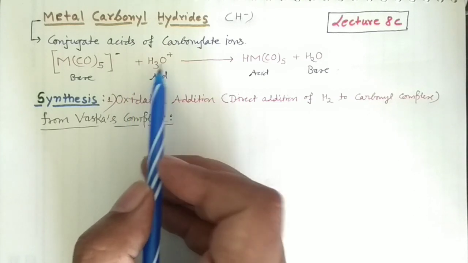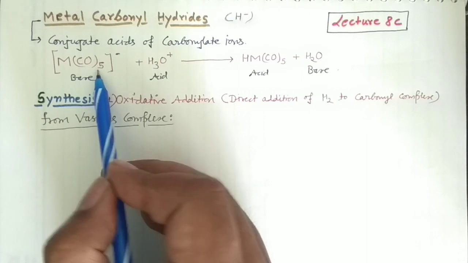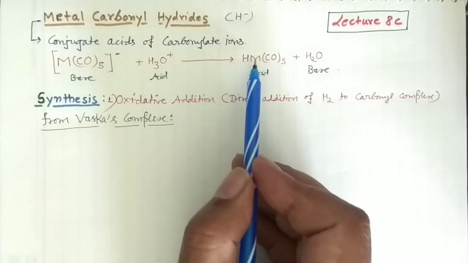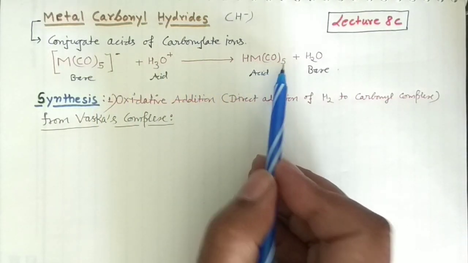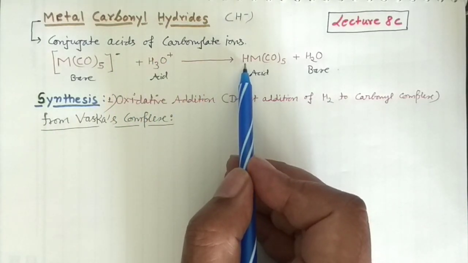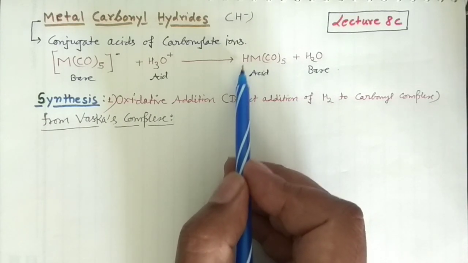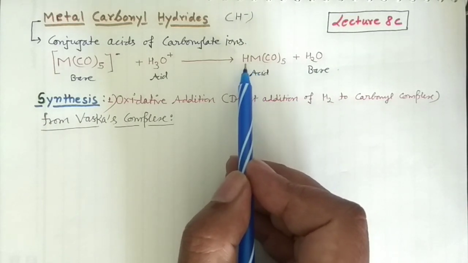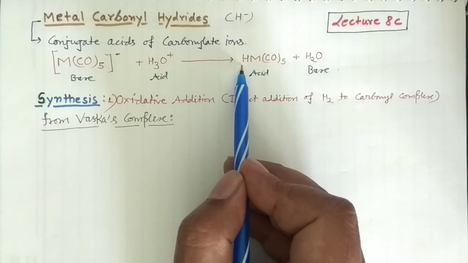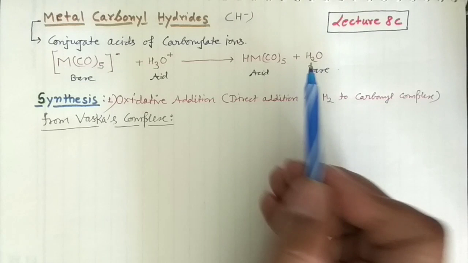The proton exchange reaction. This H3O positive will provide hydrogen to this one, and it will result in HM(CO)5. Okay, one negative charge is there, and this hydrogen is present as the negatively charged species. As I already told you, this hydrogen is much more electronegative than your metal, so it will have the negative sign. Okay, and again you can see the water molecule is released through this reaction.